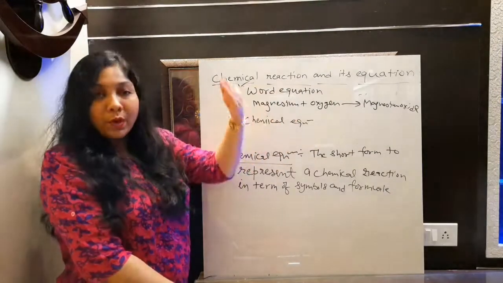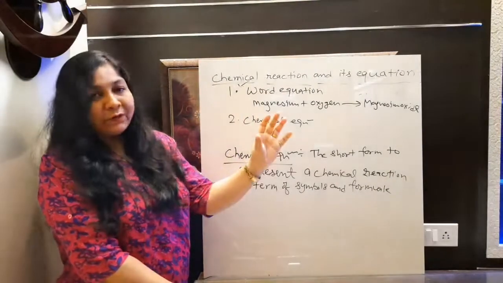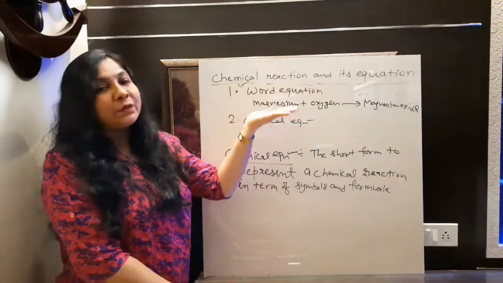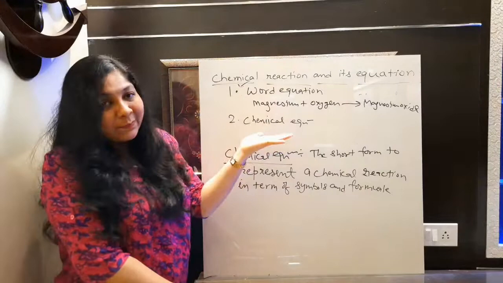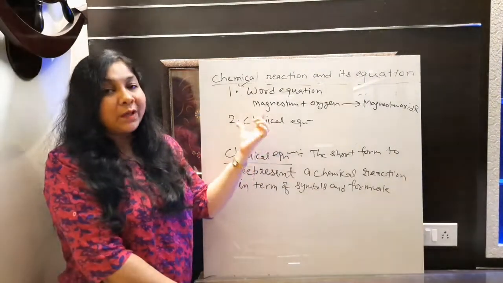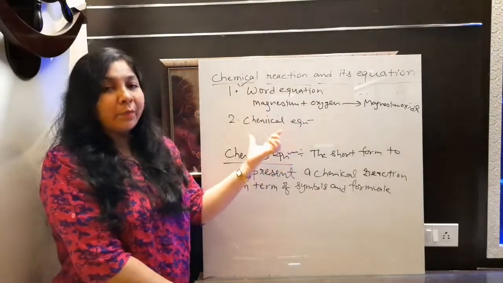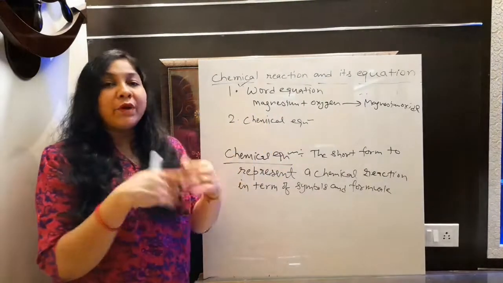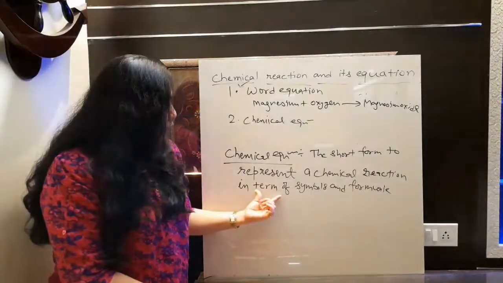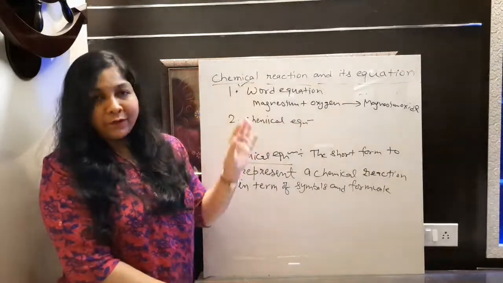But yes, it is quite simpler than that one. There, that was lengthy. What we are writing here is quite simpler, but it's not as simple as what we have to use. So for that what will we do? We will use the chemical equation. How can we represent this particular word equation in terms of a chemical equation? For that, what do we have to do? We have to use these particular symbols and formulas to represent all the terms that we are taking here.